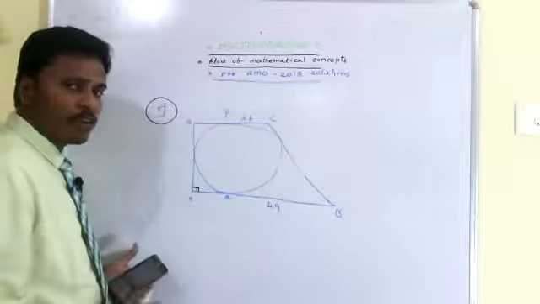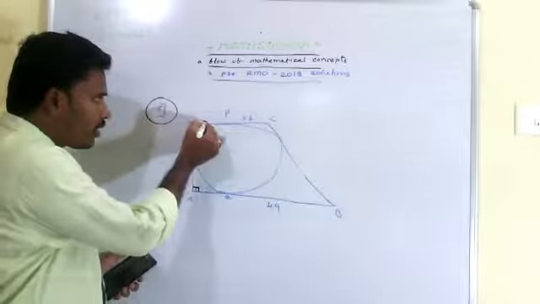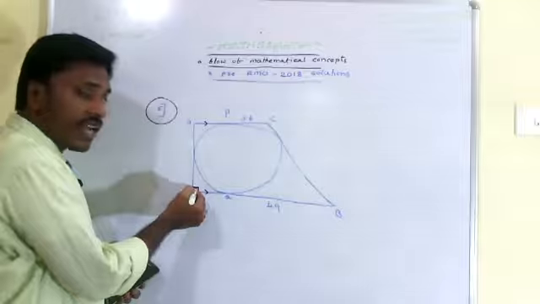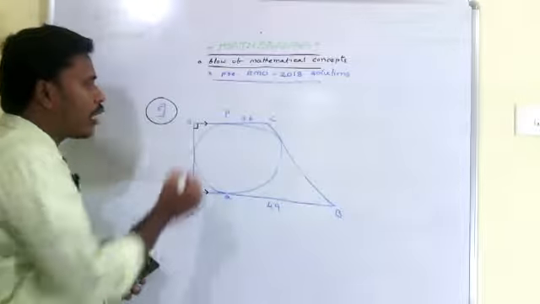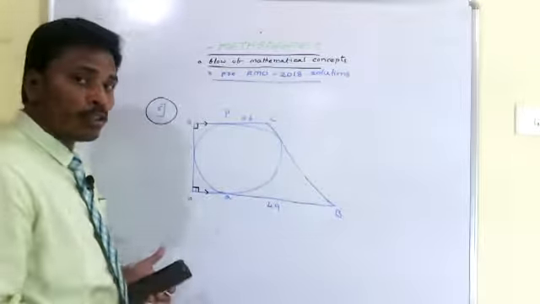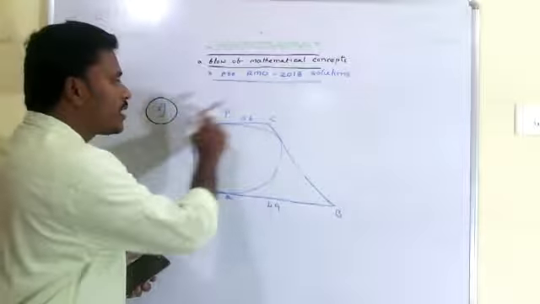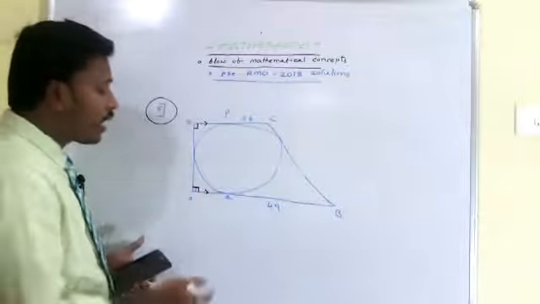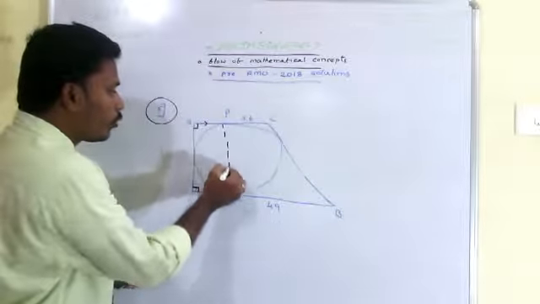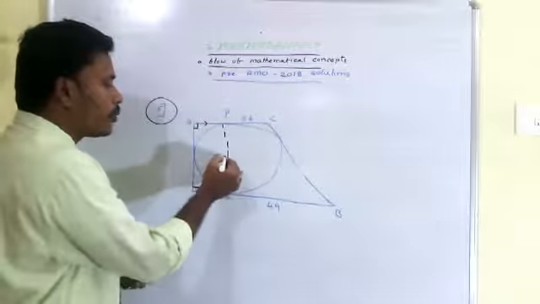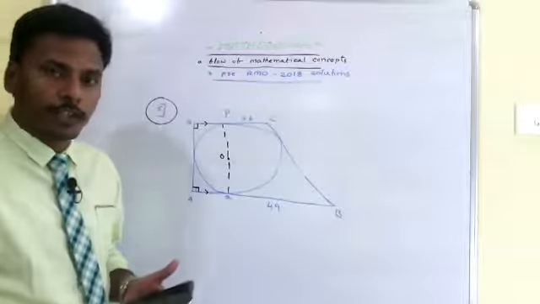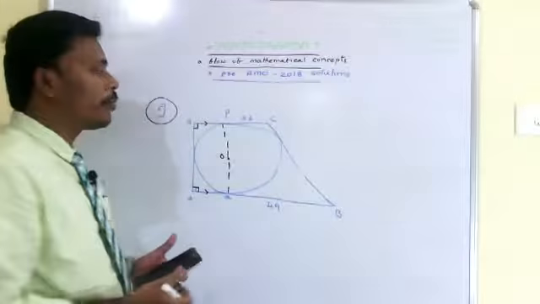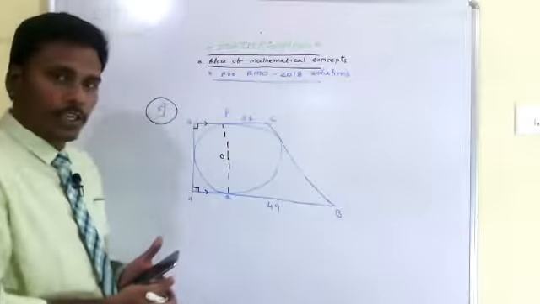Now they mentioned that these two are parallel. Since these two are parallel and this angle is 90, automatically this angle also becomes 90. And one more thing is, AB and CD are parallel tangents for the circle. Since they are parallel tangents, if you join PQ, surely this point is the center and PQ is the diameter of the circle. And they ask us to calculate PQ itself, so we have to calculate this PQ.